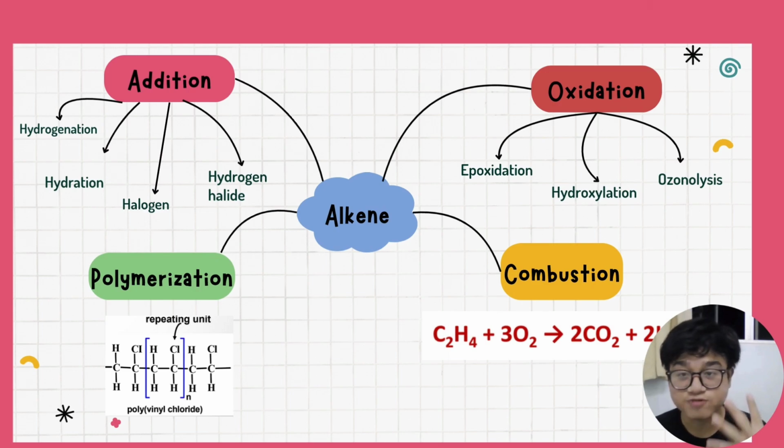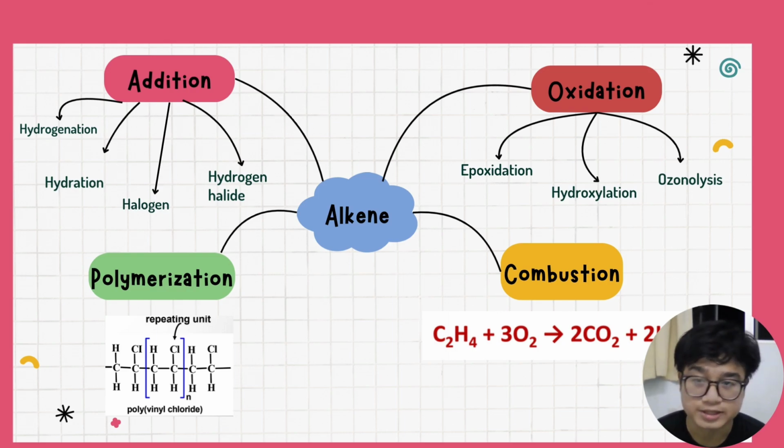There are four reactions of alkenes. Number one is addition. In addition, there is hydrogenation, hydration, halogenation, and hydrogen halide addition. In hydrogenation, hydrogen atoms are added to the carbon atoms of an alkene to yield a saturated product, with platinum and palladium as the catalyst. For hydration, an alkene reacts with sulfuric acid to form alcohol.